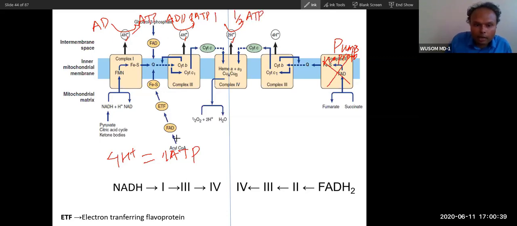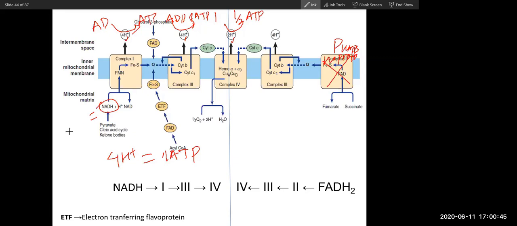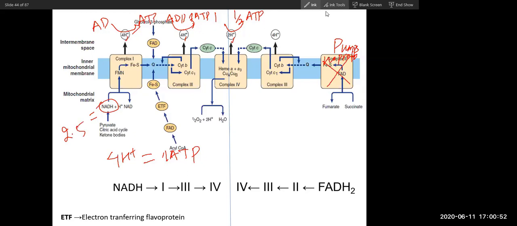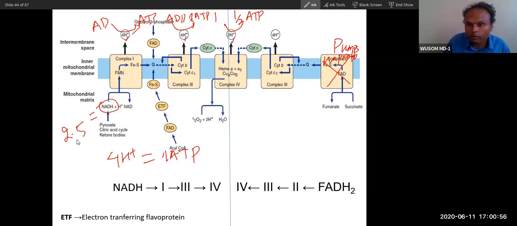So how many ATP are produced from 1 NADH? 1, 1, and this half, 2.5. Did you agree with this? Did you understand this? Yes, sir. From 1 NADH, 2.5 ATP is produced. Now from this FADH2, how many protons are pumped? 4 means 1 ATP.